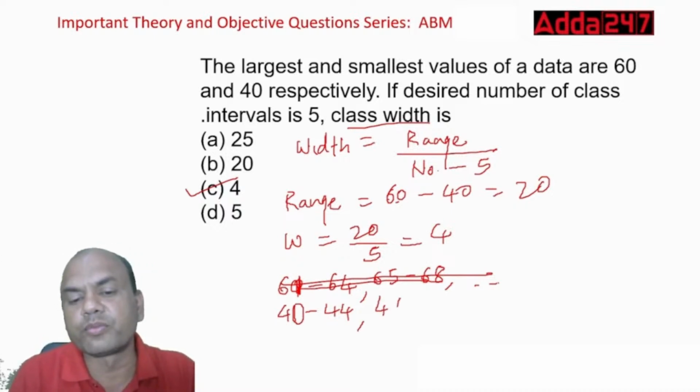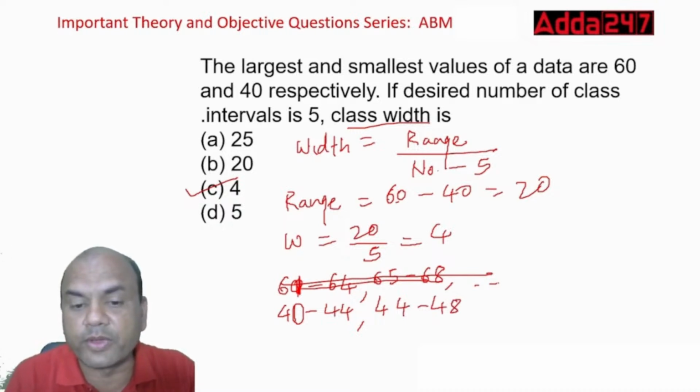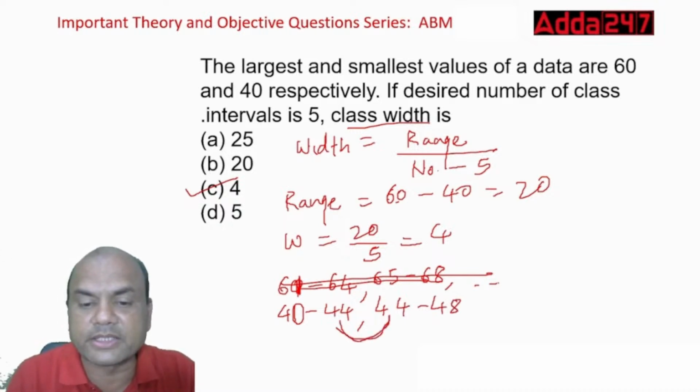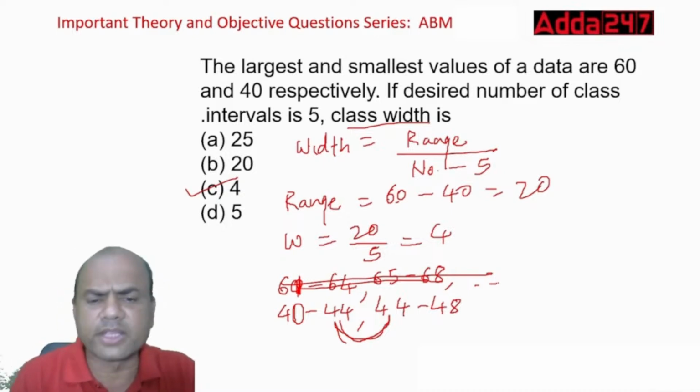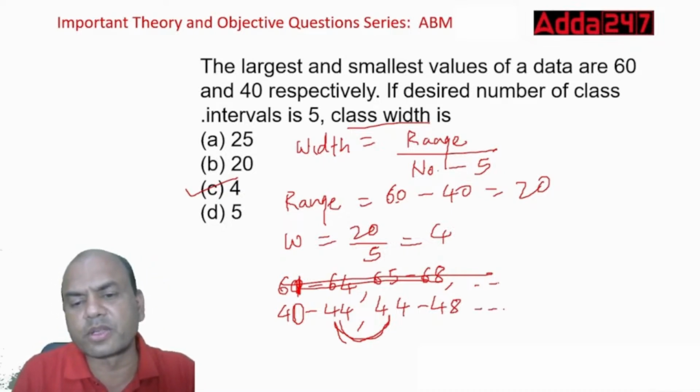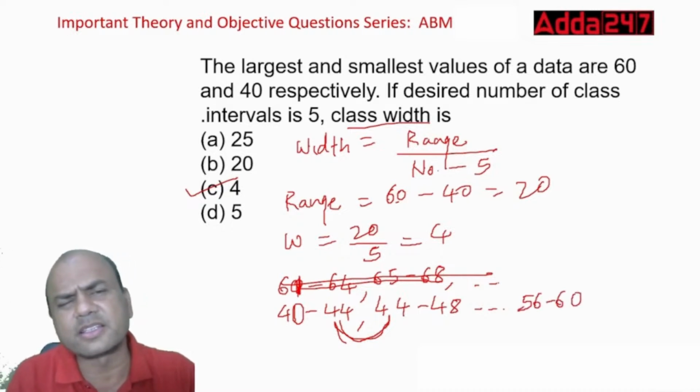Then 44 to 48. This is known as exclusive group. When the ends are matching, this is called exclusive. The above one was inclusive, where ends were not matching. So this is the meaning of this. You can go up to 60 over here. Last one will be 56 to 60. That is the answer.